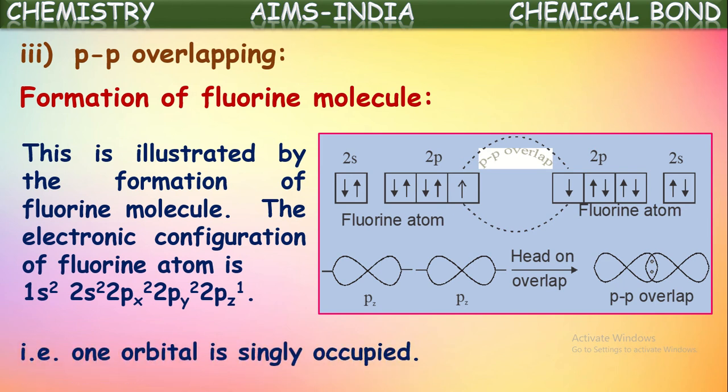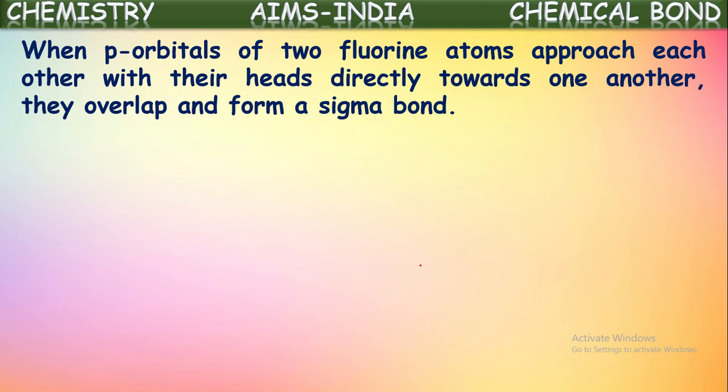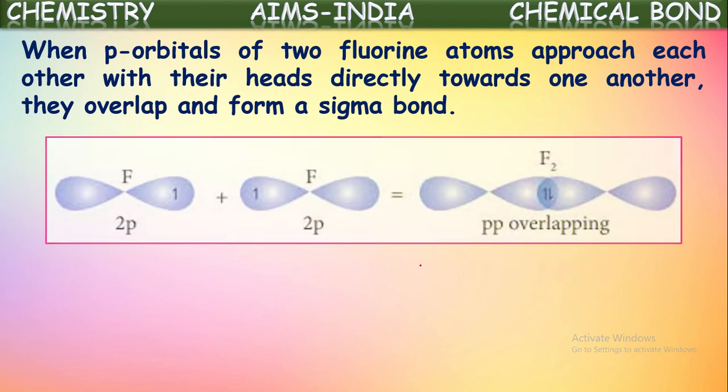So it is having one single occupied orbital, that is 2pz orbital. When two fluorine atoms approach each other, the p orbitals of these two fluorine atoms overlap each other, and form a sigma bond like this.